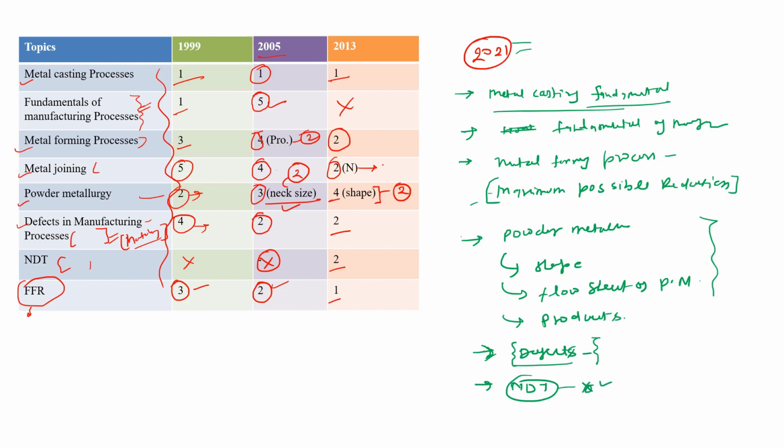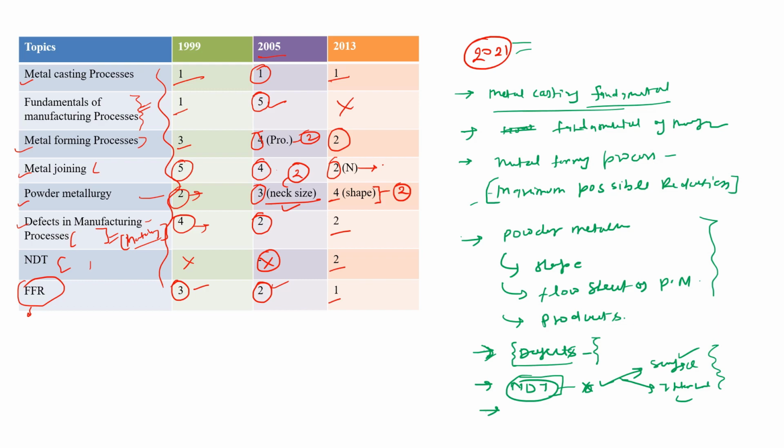And NDT is a very important topic. Okay, so for NDT you can classify these NDT according to the surface crack or the internal crack. Okay, so this is very important, which entity is used for surface crack and which is used for internal. Okay, then all the other types of classifications, like which is used for ferromagnetic material, which is used for electrical conductivity, and many other criteria, which entity follows.